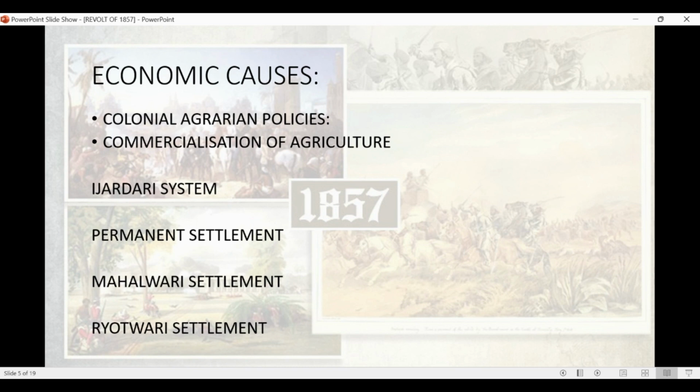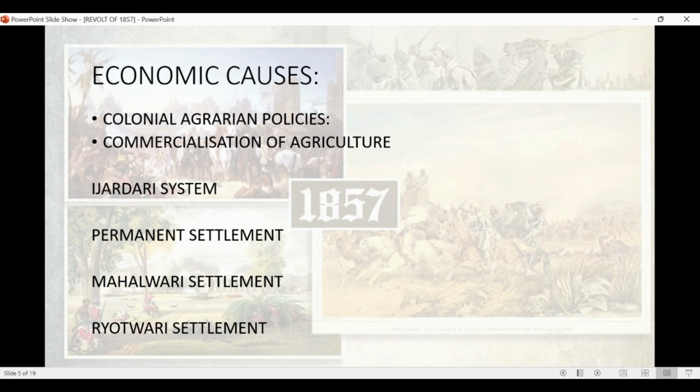So the problem was the colonial agrarian policies, like we have discussed in chapter 3. In the colonial agrarian policies, many settlements, or you can say systems, had been set up. These were the Ijardari settlement, Permanent settlement, Mahalwari settlement, and Ryotwari settlement.